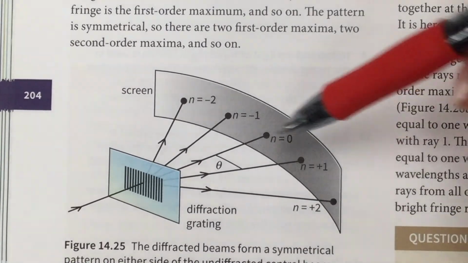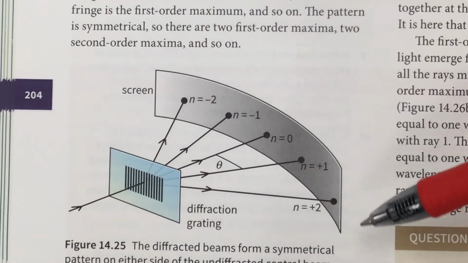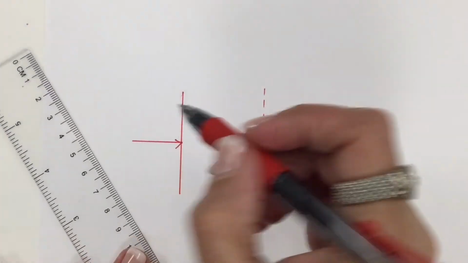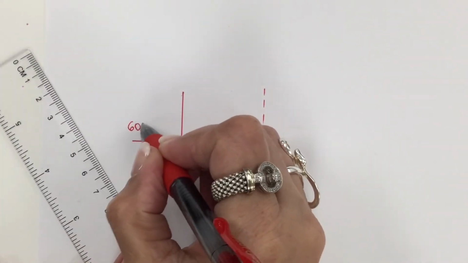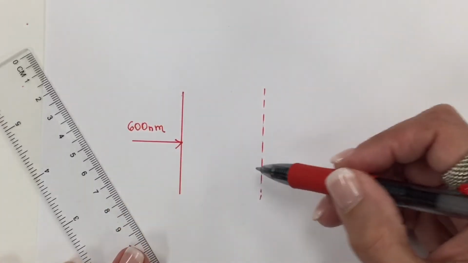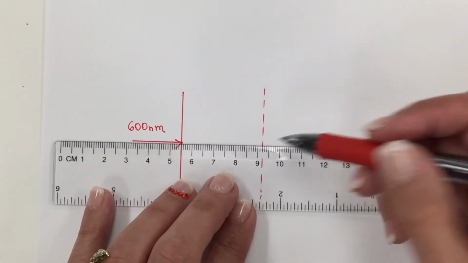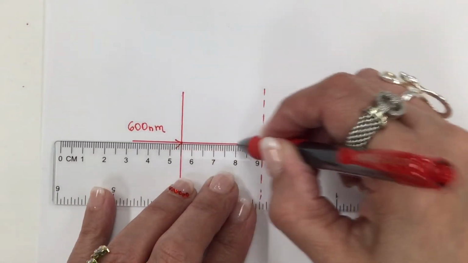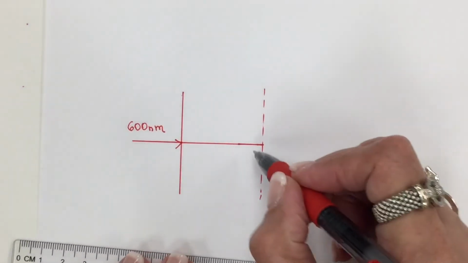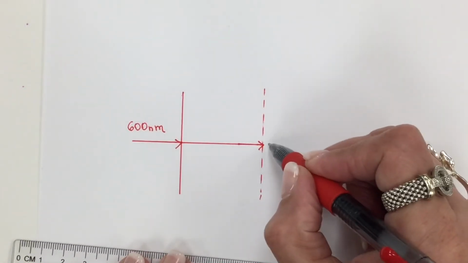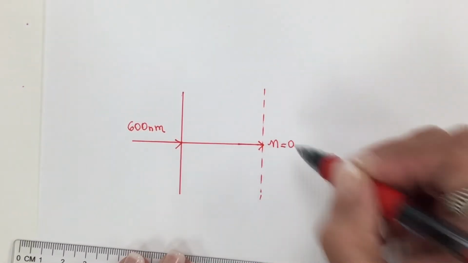The order number indicates the maxima. So here is the light of 600 nanometer passing through this diffraction grating and will produce on the screen the maxima right here, which is the zero order.